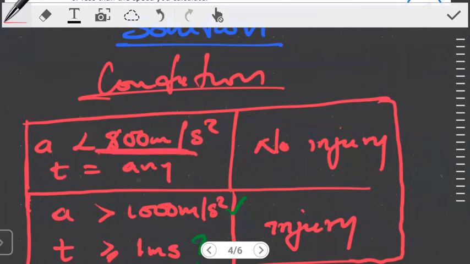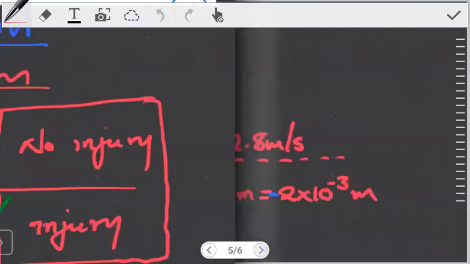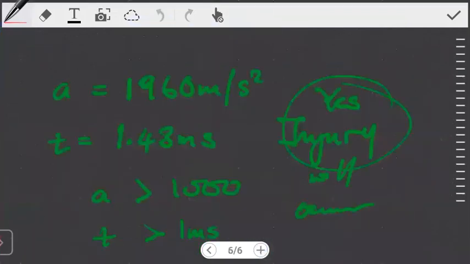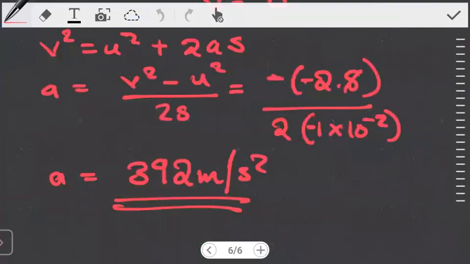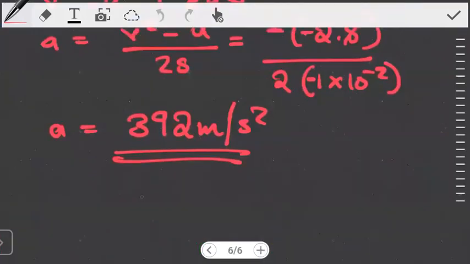So even if we were to calculate the time, our conclusion is that no injury is going to occur, because our acceleration is less than 800. So if the floor is carpeted, no injury occurs. The reason is because the acceleration is less than 800 meters per second squared.